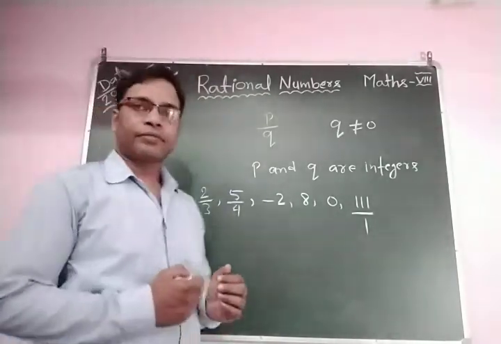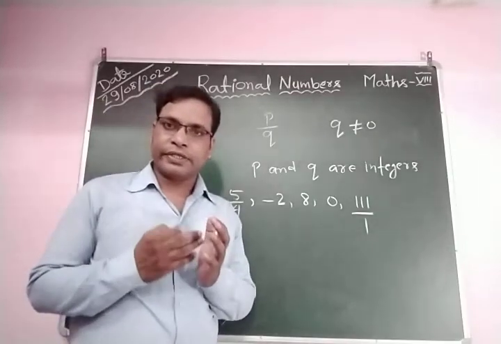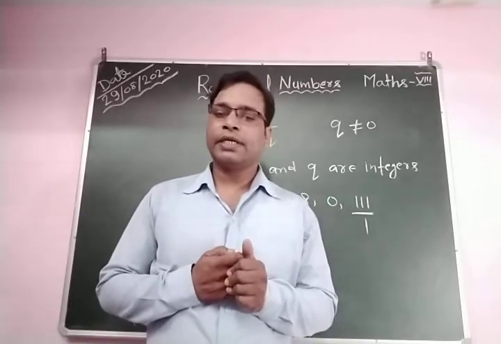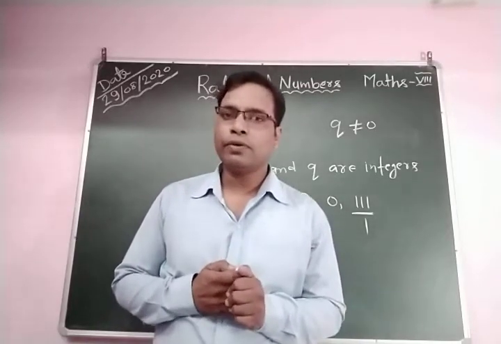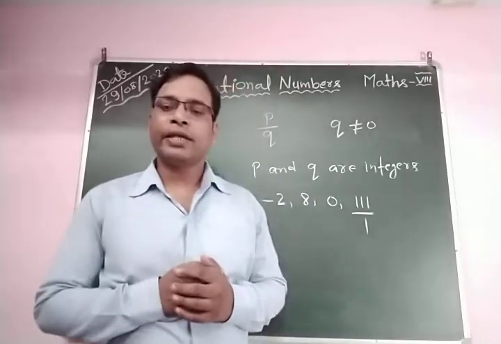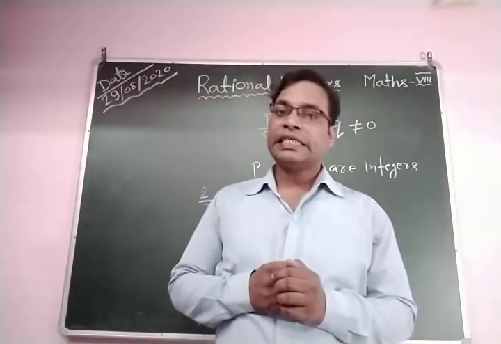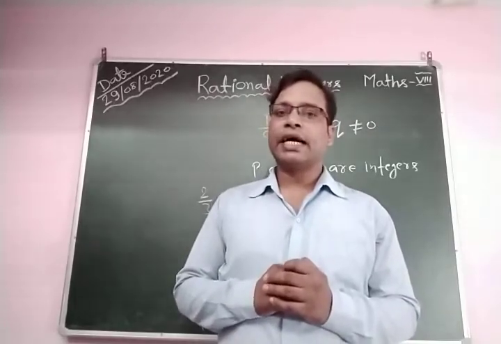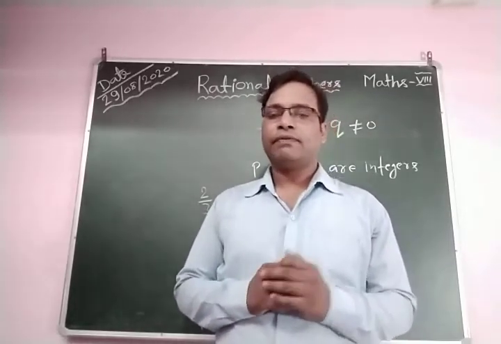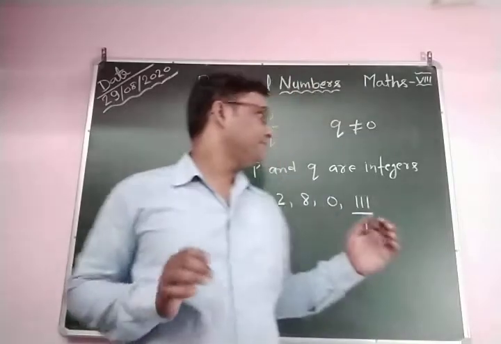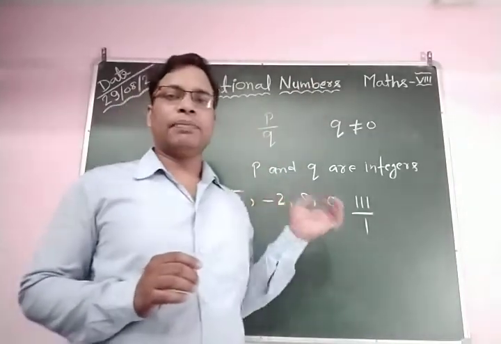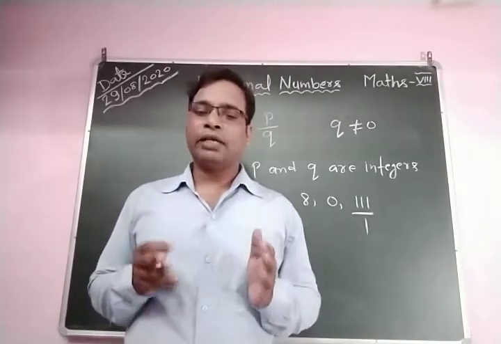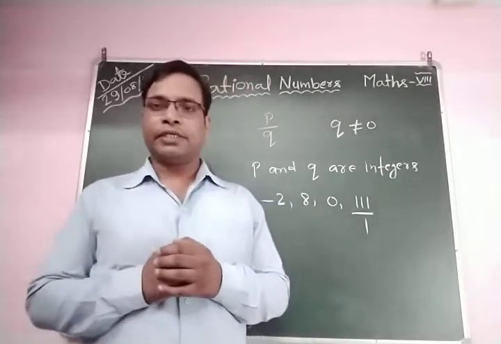So you can say this is the definition of rational numbers: a number that can be expressed in the form of p by q, where p and q are integers and q does not equal 0, is called a rational number. For example, you can see here 2 by 3, 5 by 4, 0, 8, minus 2, 11 by 1.